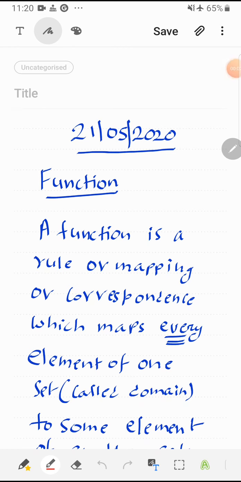Hello students, today we are going to discuss the topic function. Now let us start with the definition.